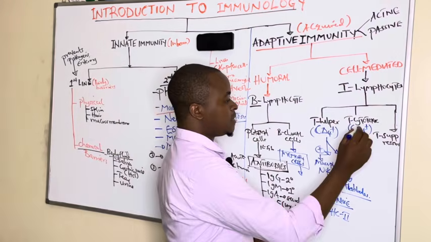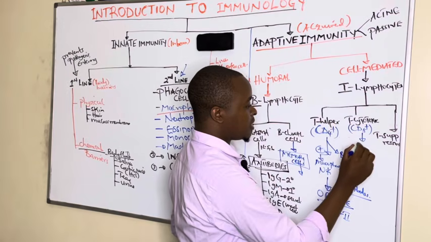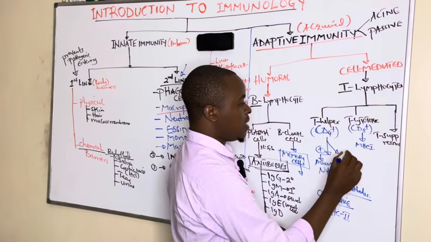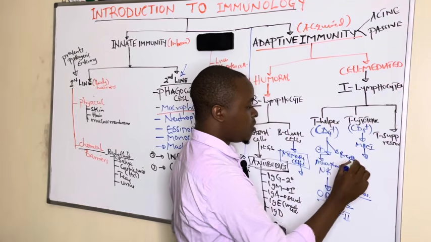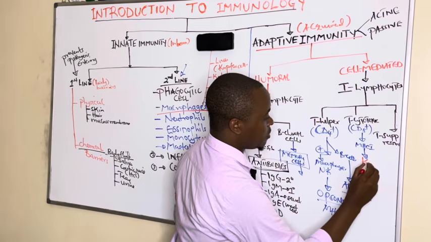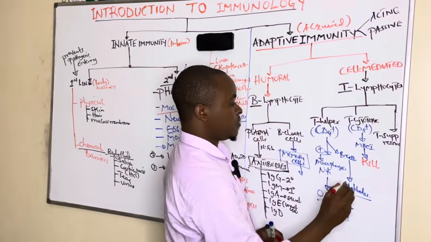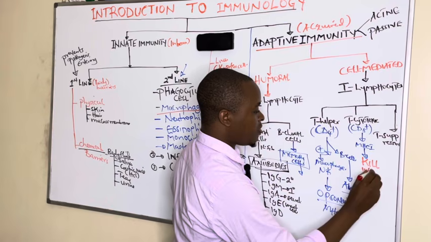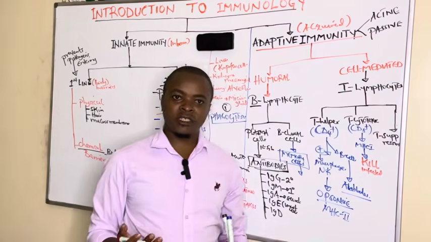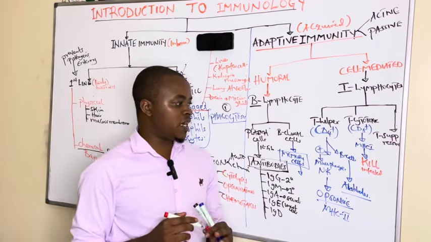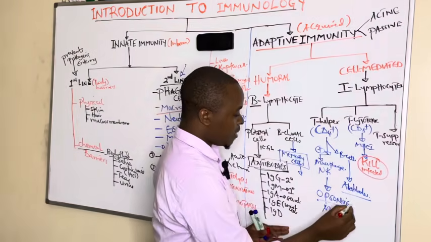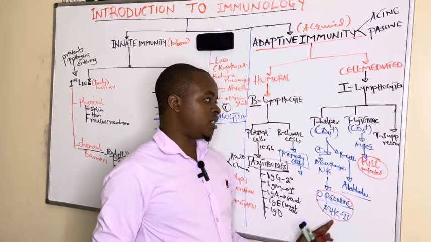Whereas the T cytotoxic cells recognize cells presented at major histocompatibility complex type 1, and they are responsible for killing the infected cells, whether viral infected, tumor infected, or bacterial invaded cells. These ones mark, then these ones come and kill.